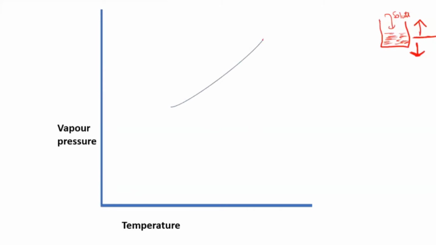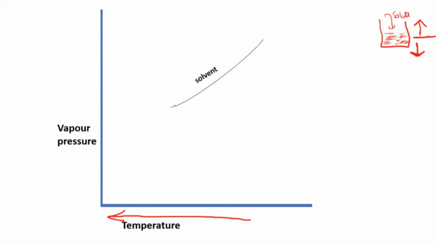Initially you had the solvent in the liquid state, and then you are reducing the temperature. I am going this way. When I reduce the temperature, you can see this is an experimental graph which they have plotted. As you decrease the temperature, you can see the vapor pressure is also decreasing. So this graph tells you clearly what happens as you decrease the temperature. The vapor pressure of the liquid also decreases because the force of attraction between them is increasing. So here you can see the solvent graph is going in the downward direction.